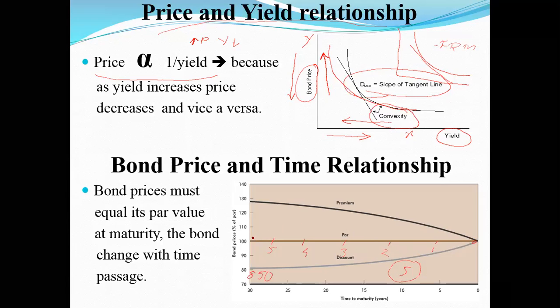So as time passes by, as we move closer to maturity, whatever is a discount slowly starts reducing. That is the meaning of this statement. The bond prices and time relationship says that as we approach maturity, the discount or the premium, whatever is there, will start becoming equal to the par value of the bond.